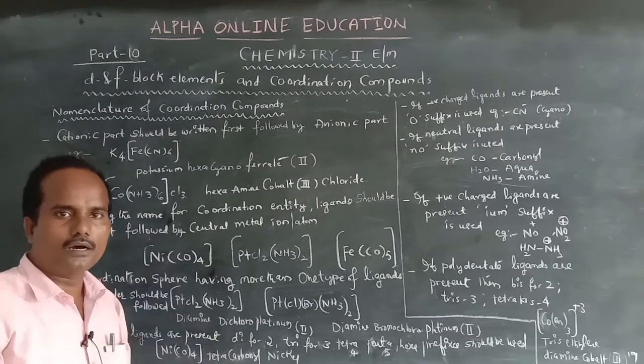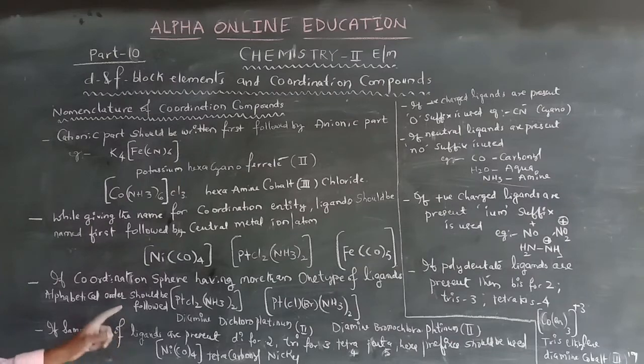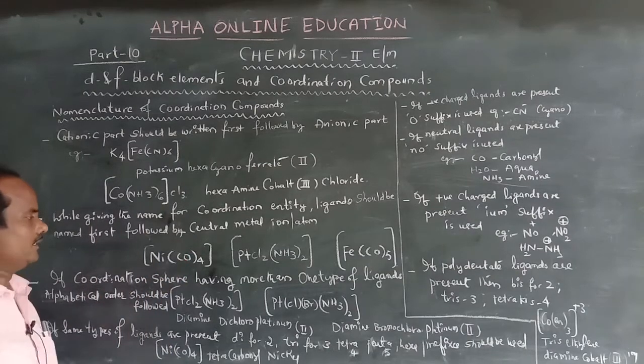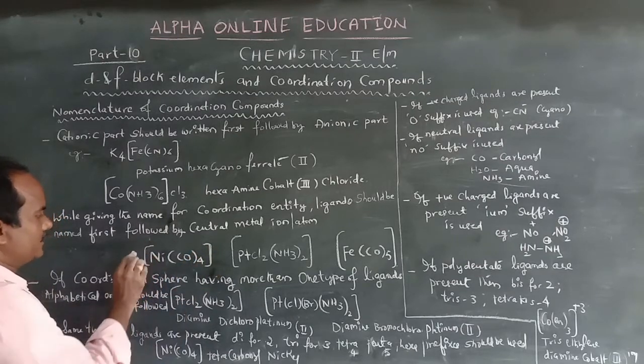How can you give the name for that type of compound? While giving the name for a coordination entity, ligands should be named first. So this is the best example for this rule.